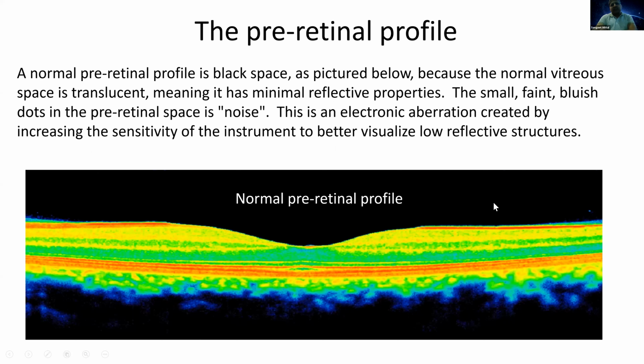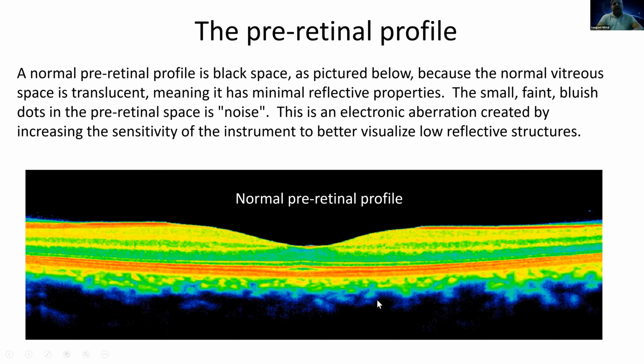So, but they are basically normal and they don't signify anything. So this is a normal pre-retinal profile, and you can see many abnormalities: retinal membranes, the vitreoretinal strands, the vitreoretinal traction, which we were also discussing a few days ago, how it will look.